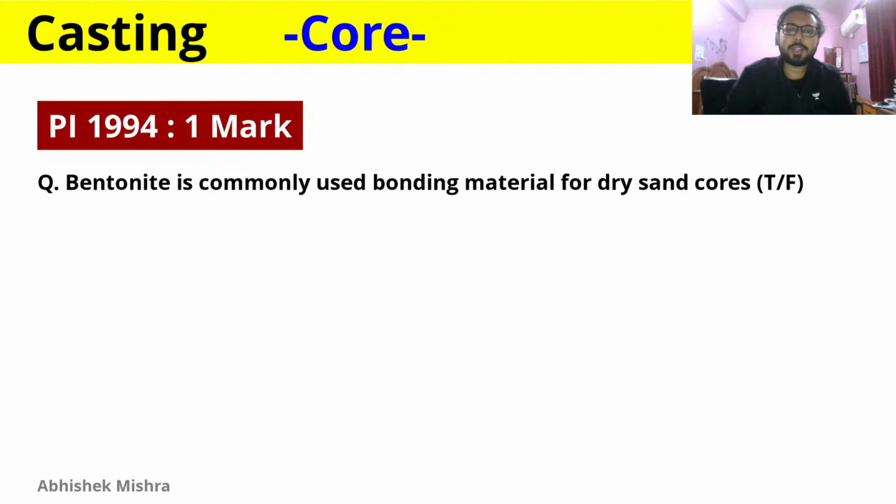Bentonite is commonly used bonding material for dry sand cores. So you have the dry sand cores, that is, your core is to be made, and core, as I have told you, is made by molding sand plus some organic binders. Is bentonite one of the binders that we use to create a core? That is absolutely true. Bentonite is used to create core. So bentonite is commonly used bonding material for dry sand cores.